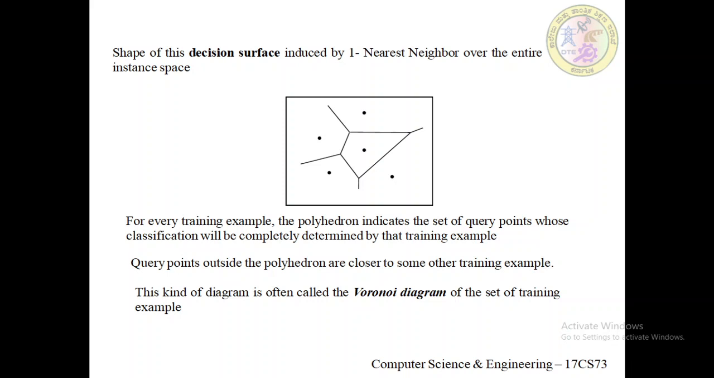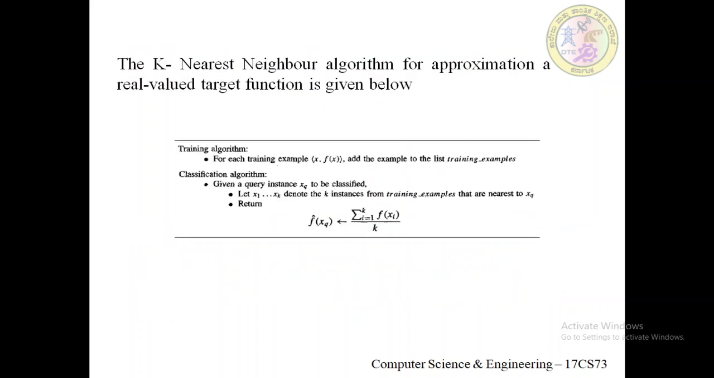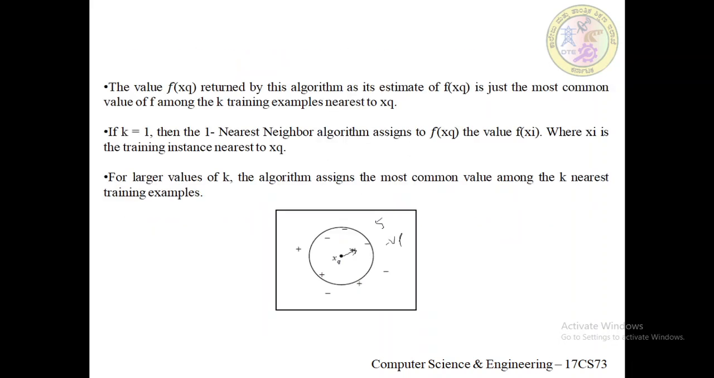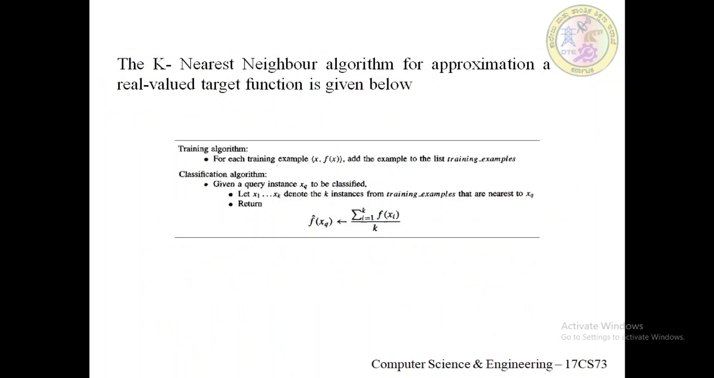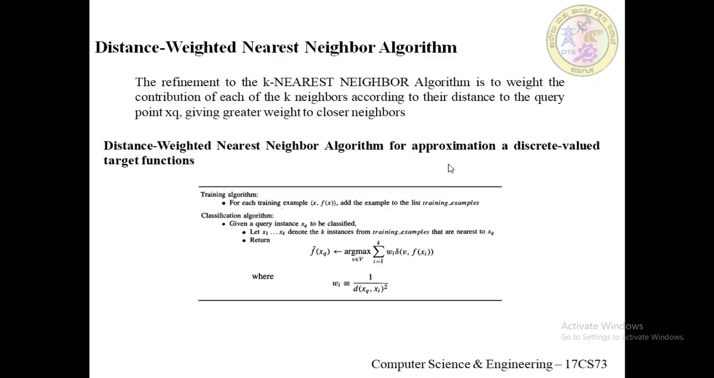The k nearest neighbor algorithm can be easily adapted to approximating continuous valued target functions. The algorithm is given here, the k nearest neighbor algorithm for approximation of a real valued target function. What we saw earlier was for discrete valued, and now this is for real valued target functions. Here also we push all training examples into the list called training_examples.